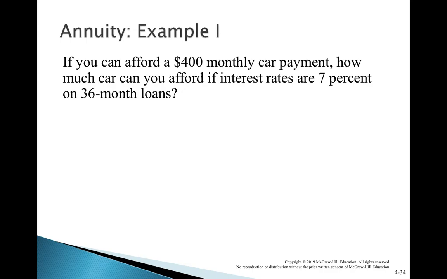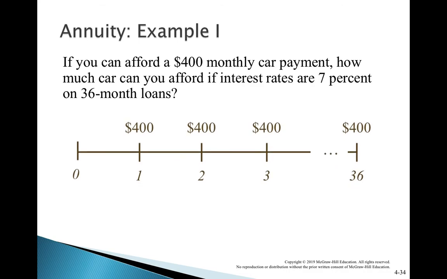So what will you do? The formula is very simple: C divided by R multiplied by 1 minus 1 divided by (1 plus R) to the power T. Here C is 400, T is 36 months, R is 7% divided by 12 because of monthly compounding.